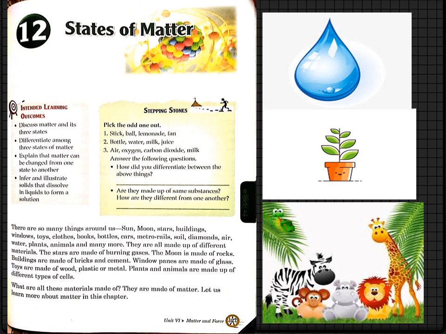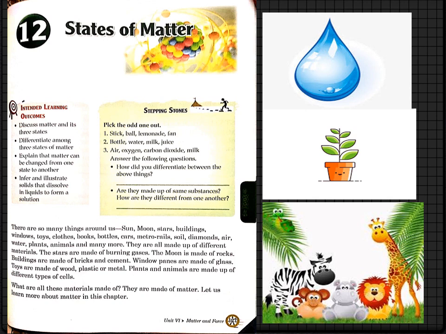Materials means substances. The stars are made of burning gases. The moon is made of rocks. Buildings are made of bricks and cement. Window panes are made of glass. Toys are made of wood, plastic or metal. Plants and animals are made up of different types of cells. So these are the materials with which these items are made.